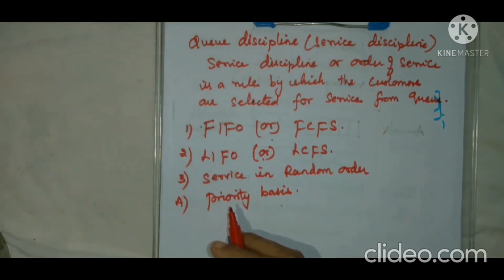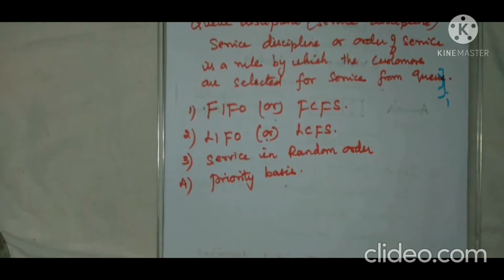We will be standing in a queue for voting, but when a VVIP comes, they immediately move inside, cast their vote and come out. So that is the priority basis. These are some of the queue disciplines which we follow.